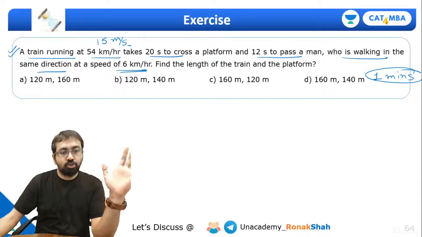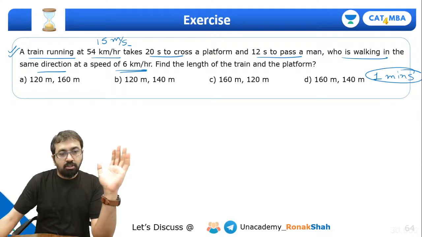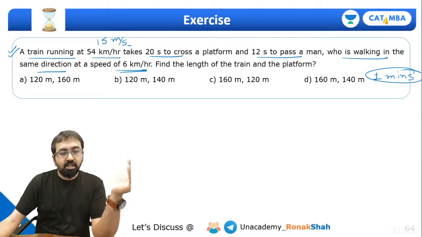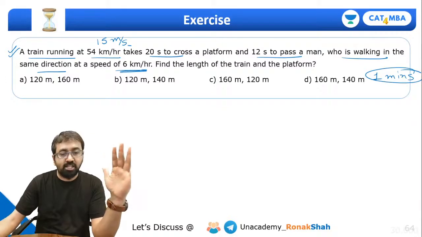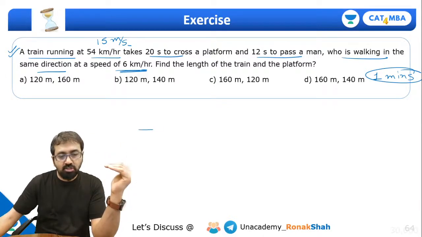Let me just draw the situation, guys. The train is running at 54 km per hour. Now look at this speed of the man. It is given in kilometer per hour. So we may not require this 15 meter per second right now. Let's draw the situation. So this is the train.